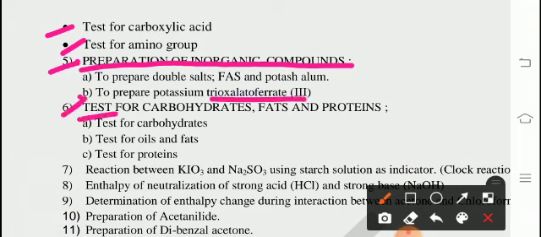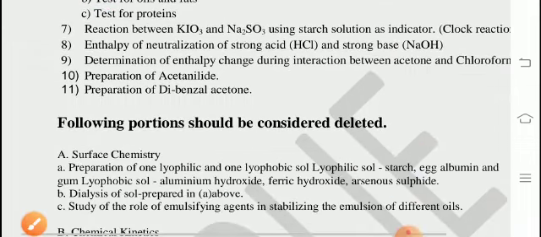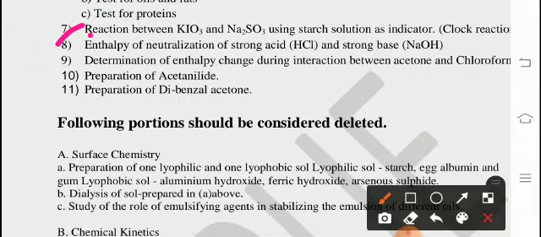Sixth, test for carbohydrates, fats and proteins: test for carbohydrates, test for oils and fats, test for proteins. And the seventh, reaction between KIO3 and Na2SO3 using starch solution as indicator, clock reaction. And the eighth one, enthalpy of neutralization of strong acid HCl and strong base NaOH.